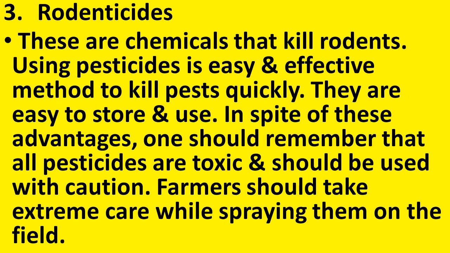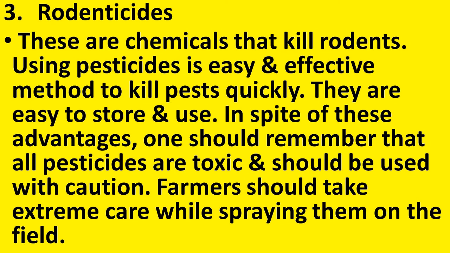See, using pesticides is an easy and effective method to kill pests quickly. They are easy to store and use, and in spite of all these advantages, we should remember that all pesticides are toxic and should be used with caution. Farmers should take extreme care while spraying them on the field.